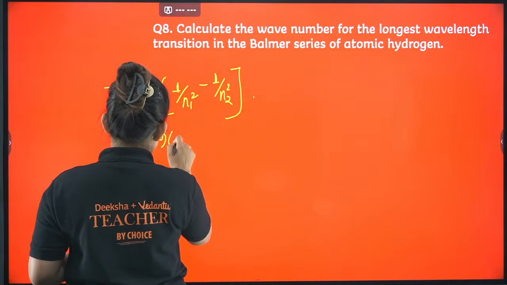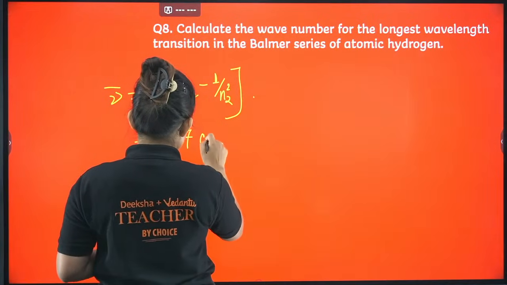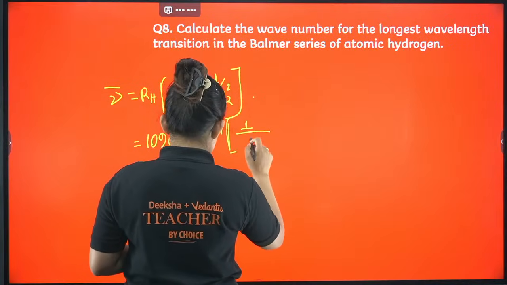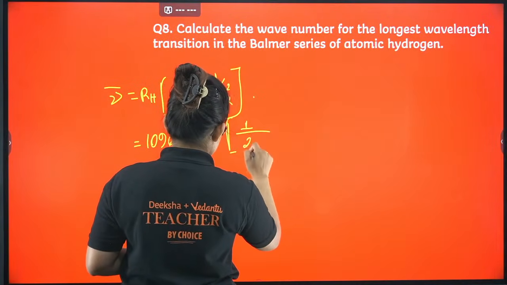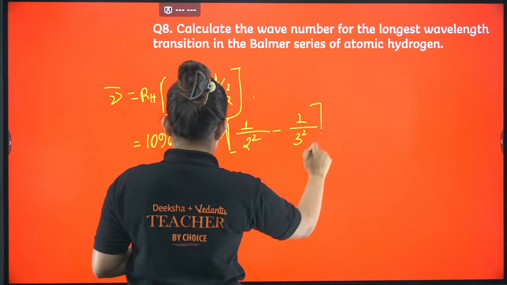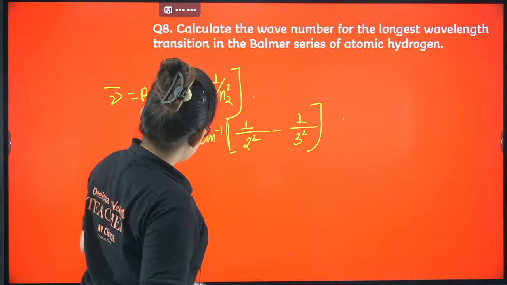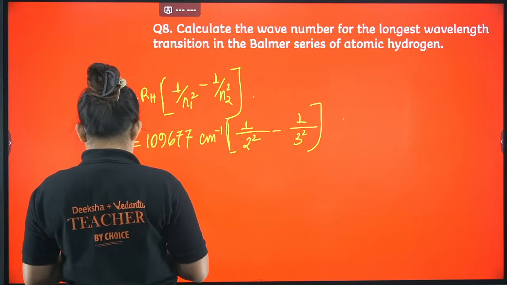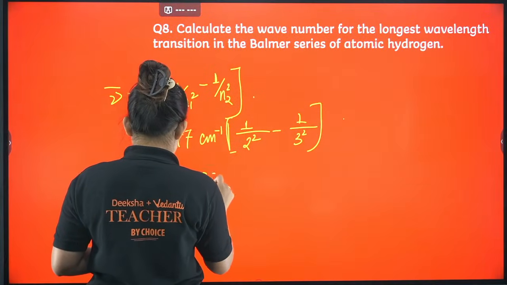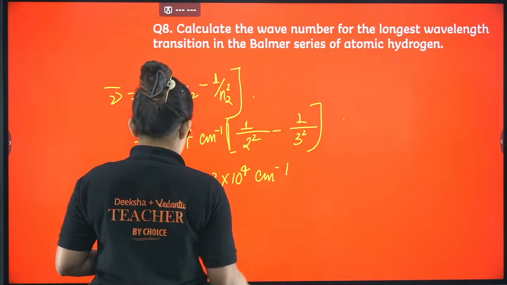The Rydberg constant is 109677, in centimeter inverse unit. 1 by N1 square is here 2 square, minus 1 by 3 square. Now if you calculate the entire thing, it will come to something like 1.5233 into 10 power 4 centimeter inverse.